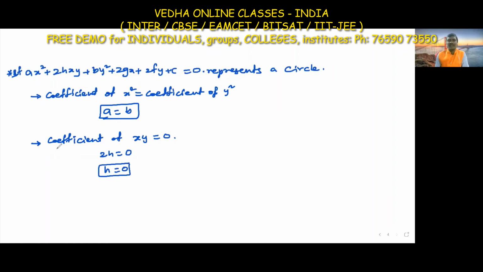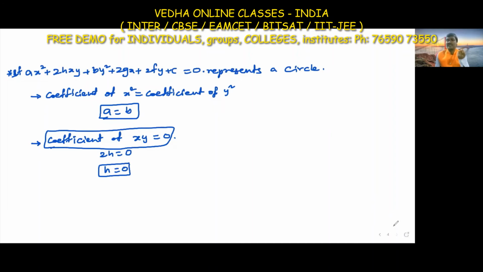Either we take the coefficient of xy equal to 0, or we take h equal to 0, or 2h equal to 0. This is a condition for representing the circle, and this condition is also very important.